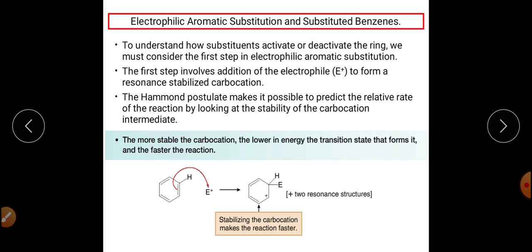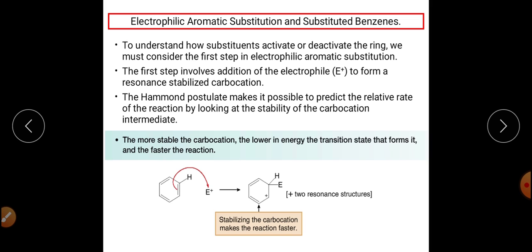We know that in the first step, the arenium ion is formed. So any group that will stabilize that arenium ion will activate the ring.